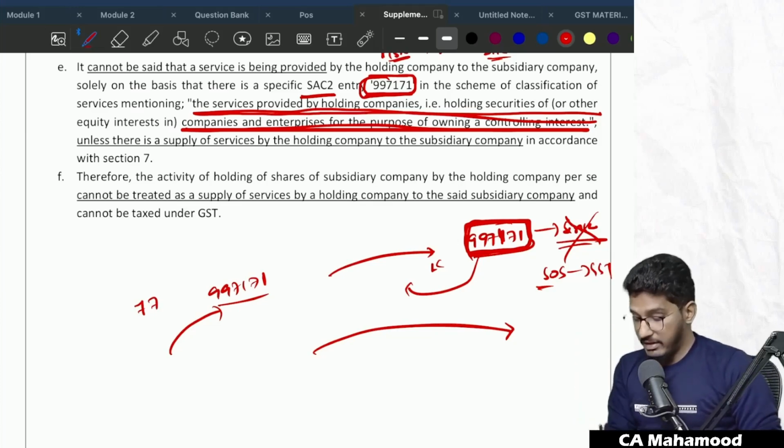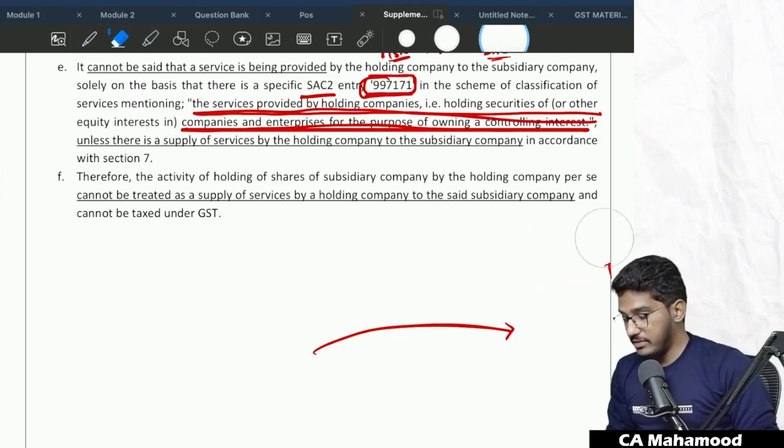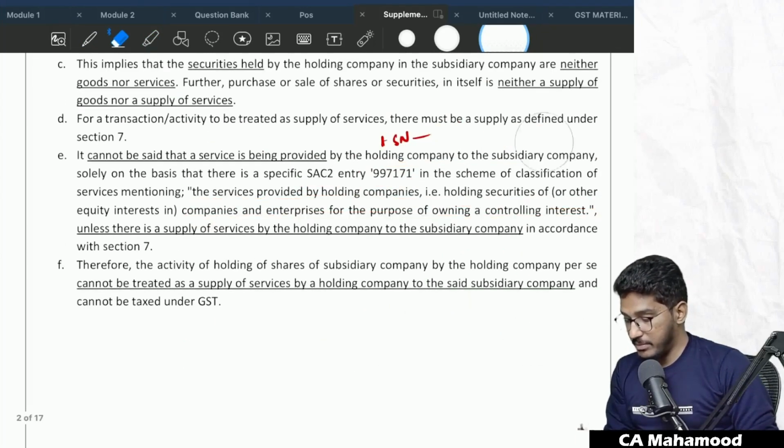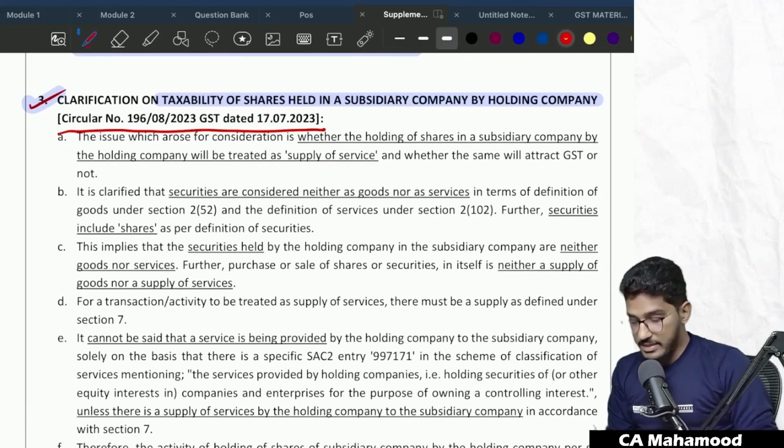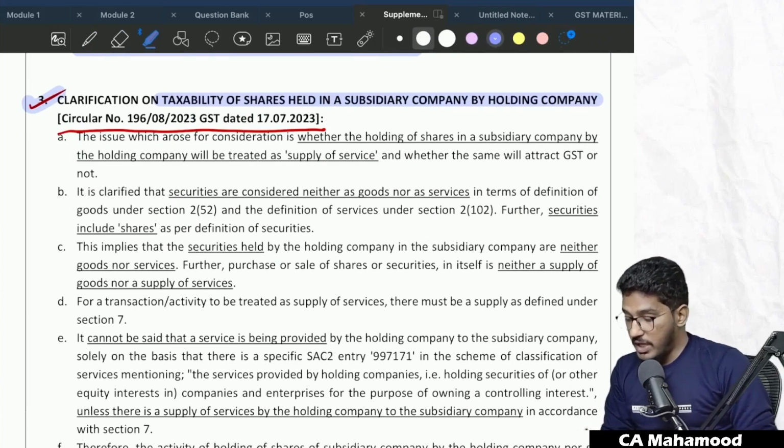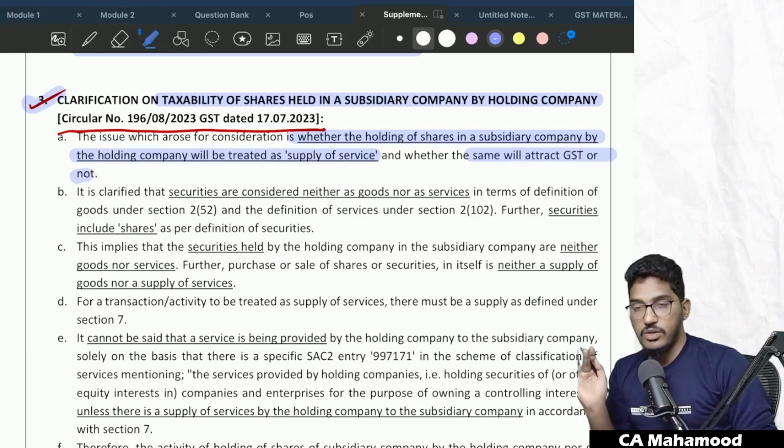Clear? So if we read the content of the circular, that will be much clearer. Let us try to read what they are trying to say. The issue which arose for consideration is whether holding of shares in a subsidiary company by the holding company will be treated as supply of service, and whether the same will attract GST or not. This is the issue which came before the GST department.